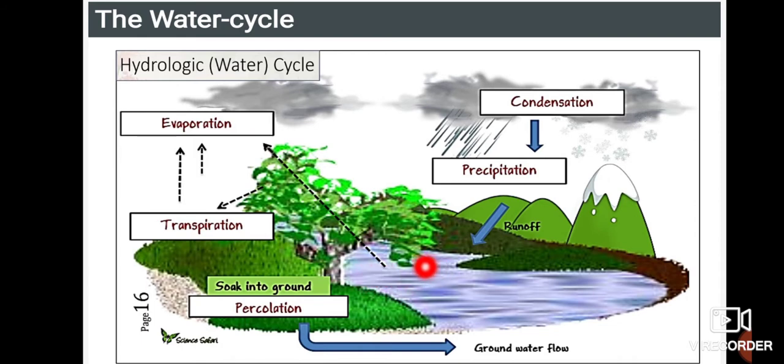So here the water which is present gets evaporated, and there is even transpiration. Transpiration is nothing but a loss of water from the plant body, also a form of evaporation. Evaporation from plants and from the water bodies will start, and thereby these water droplets will start to condense. After condensing, once again this water will start to precipitate, and thereby once again we will be having water. And the water which is present will start to percolate and enter into the groundwater. So these are the processes where we are going to find the water cycle.